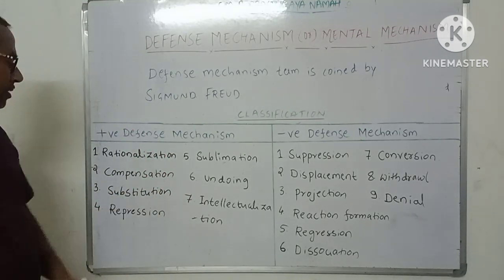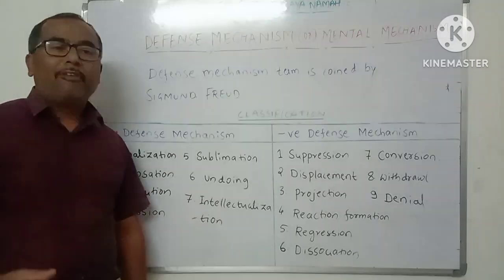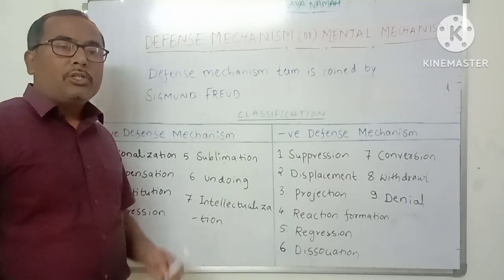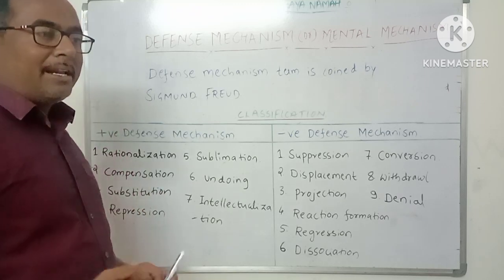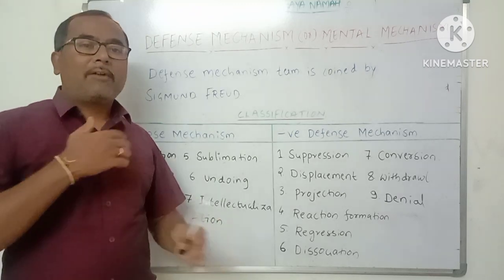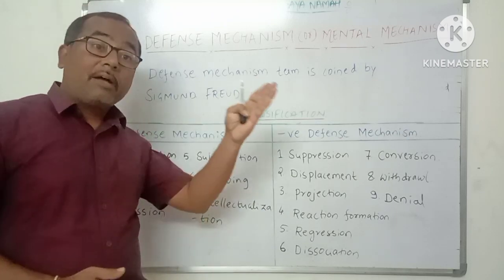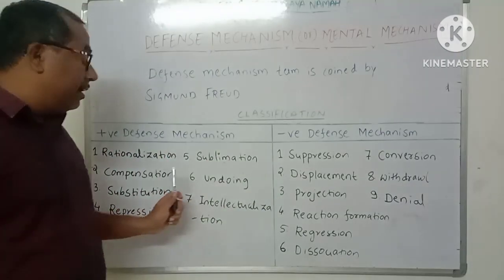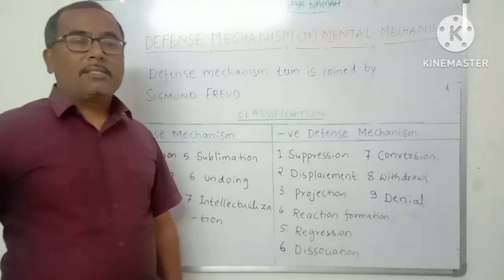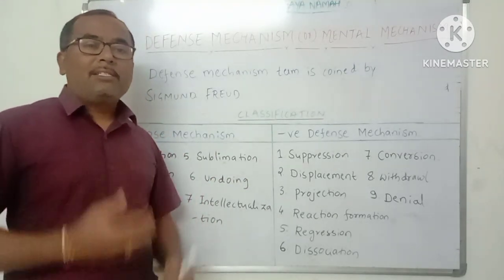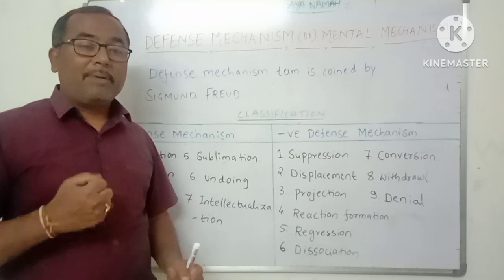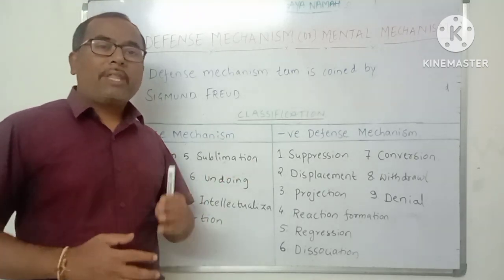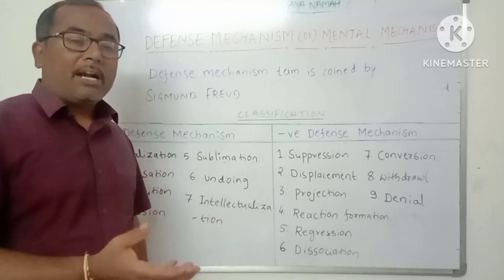The next one is compensation. Compensation is another defense mechanism. Whenever a person has a shortcoming or weakness in a certain area, he tries to compensate for it with another strength available in his own capacity. For example, a person who is not good in studies may find some other strength, like sports or a cultural activity, and work more on that and try to achieve something there.